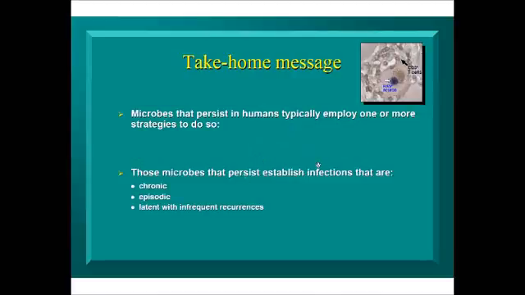And those microbes that persist establish latent infections that are typically described by clinicians as chronic, that is high-level replication like happens with HIV and hepatitis C, even in someone who is clinically asymptomatic, versus episodic disease, such as you see in malaria, where somebody will get recurrent disease every 3 or 4 days, versus latent infections like the herpes viruses that only infrequently recur, and in some people might only recur once in a lifetime or never. Okay, so those are the 3 flavors of persistent infections.